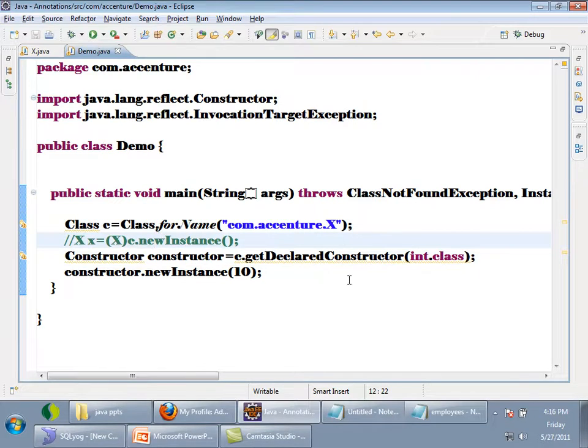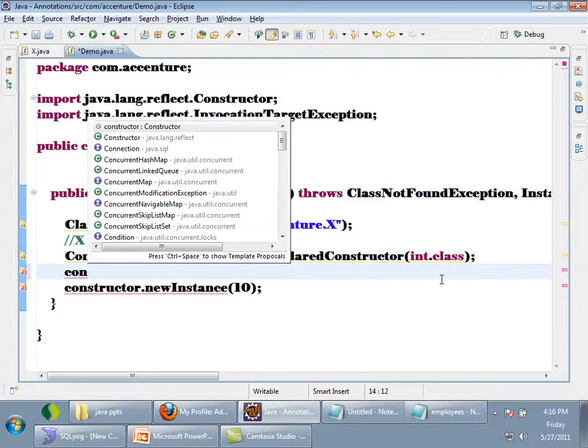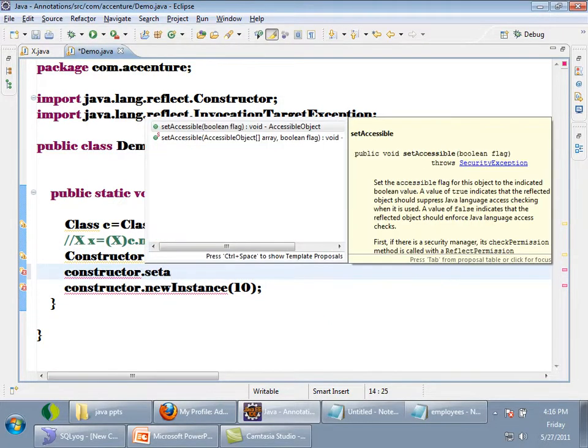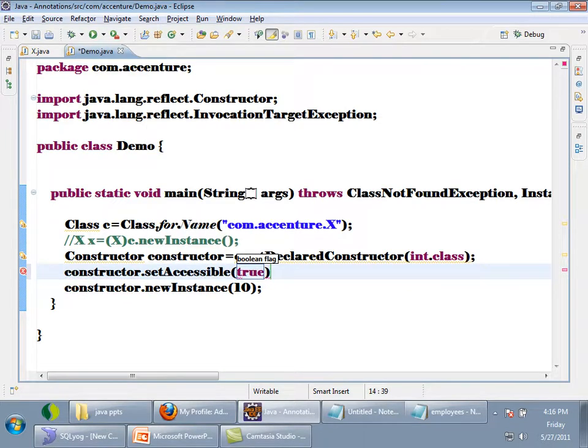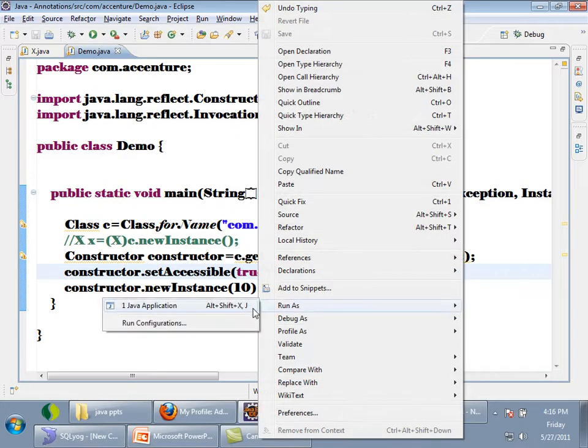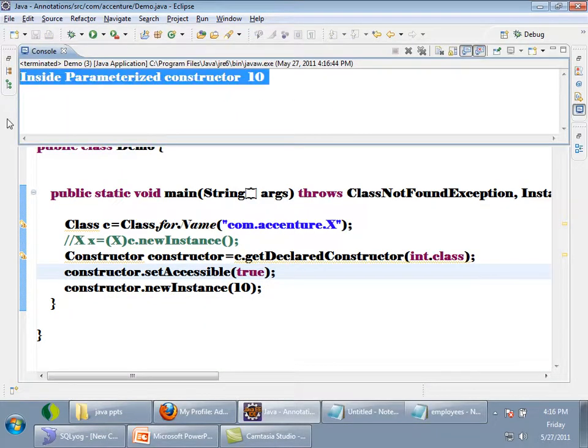Still I don't want to get this exception. I want to use it. So what I will do is, on the constructor there is a method called setAccessible(true), even though it is private. I want to access it. So if you say setAccessible true, now run it. Yes, I got it accessed, right? So even by using reflection, there is nothing you can't do, because whenever you are using reflection, you are operating at bytecode level. When you are at bytecode level, you can do anything, right? So you can even access a private constructor and create an object also, right? Okay.